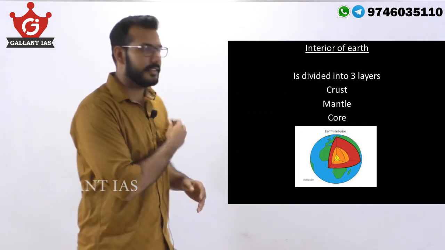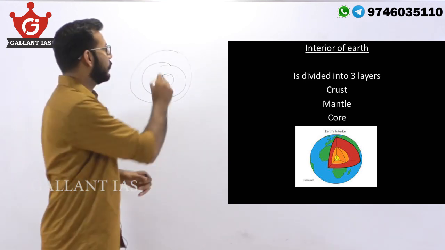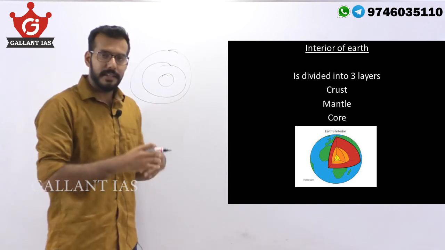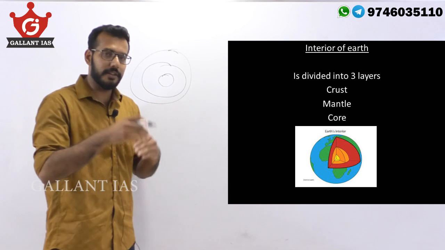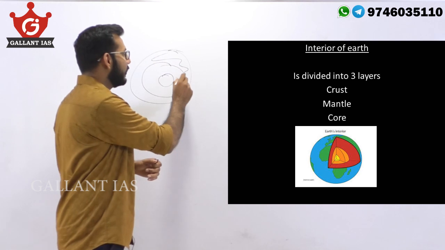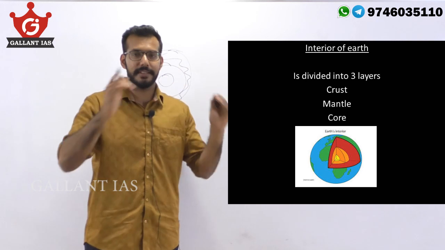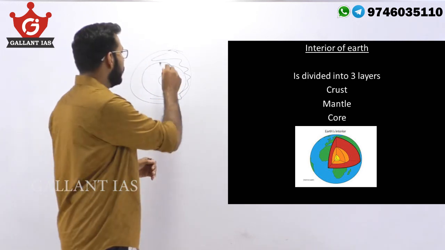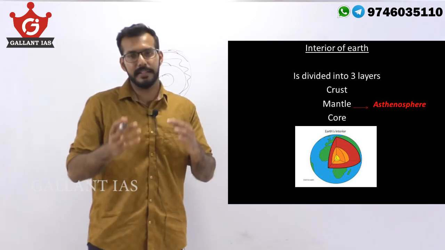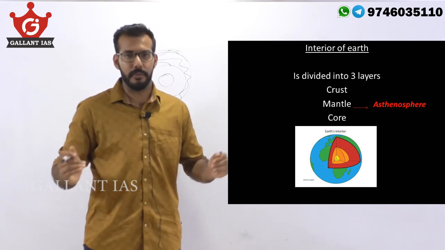The first fact is about the interior of the earth. The interior of the earth is divided into three concentric spheres. The first one is the crust, where all life forms exist. The second one is the mantle. And the third one is the core, which is in a solid state. The crust is in a brittle state, but the mantle is in a fluid state. It is from the mantle that magma is pushed out and ejected as lava onto the surface of the earth. There is a thin layer, a weak spot in the mantle called the asthenosphere. It is through this weak layer that magma finds its way onto the ground of the earth.